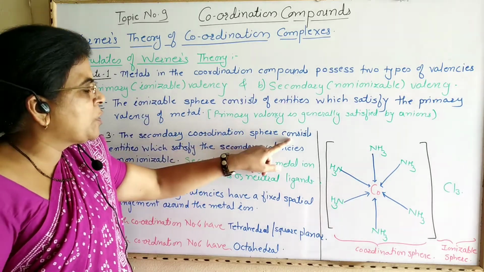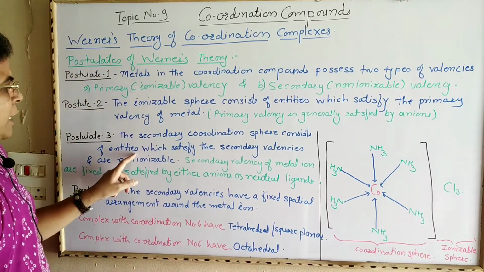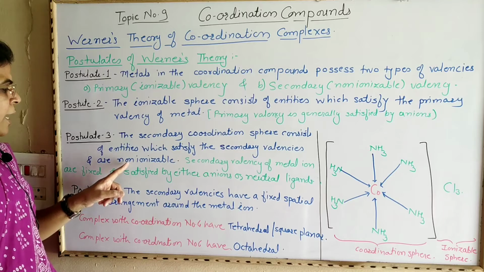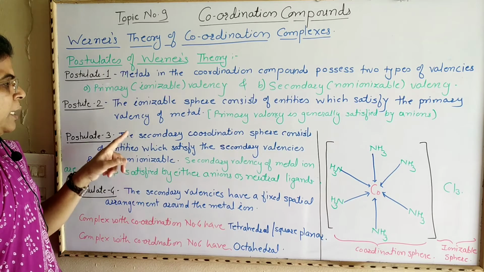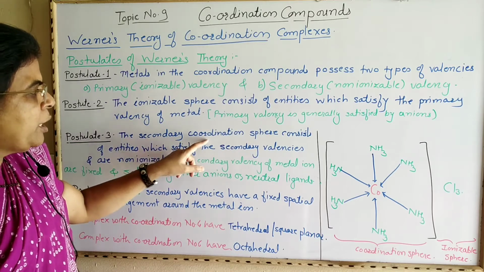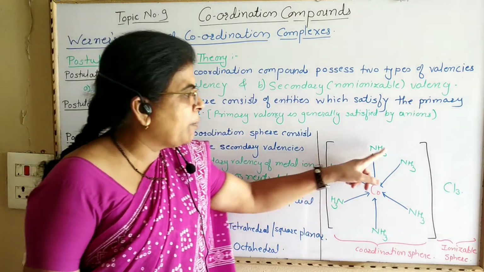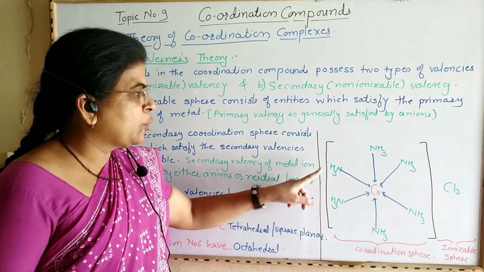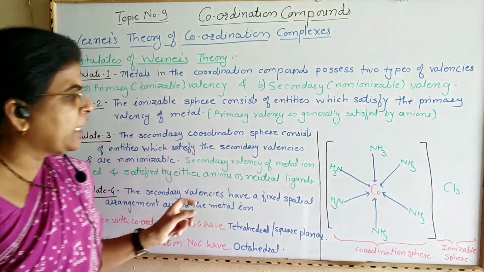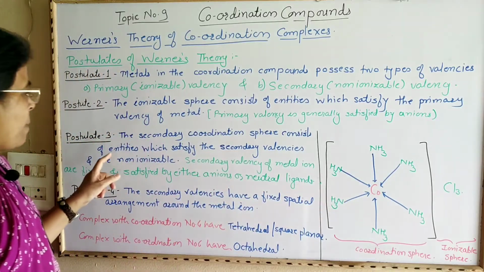Now postulate number 3: the secondary coordination sphere, or secondary valency of the coordination compound, consists of entities which satisfy the secondary valency and are non-ionizable. These secondary valencies are satisfied by the NH3 groups, which are 6 in number, and they satisfy the secondary valency of cobalt.